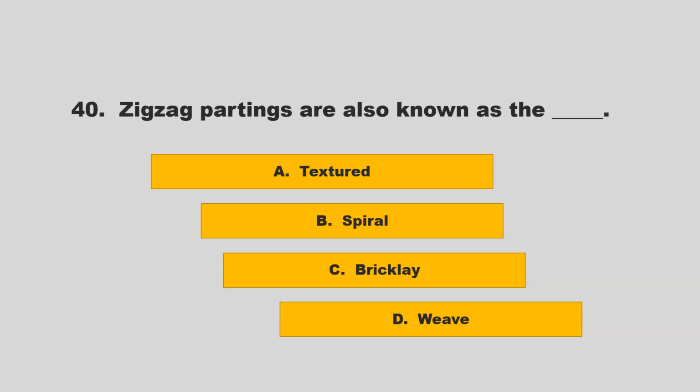Zigzag partings are also known as the blank. Is it textured, spiral, bricklay, or weave? If you chose D, weave, you are correct.